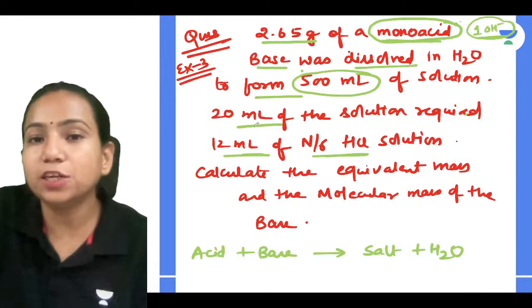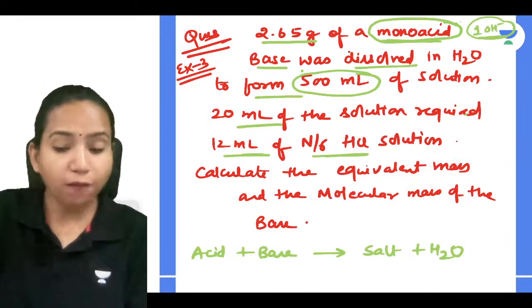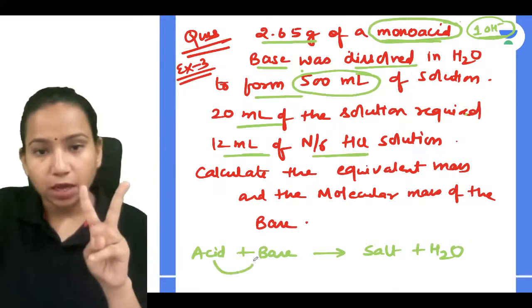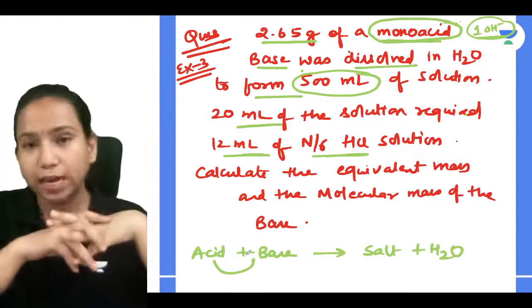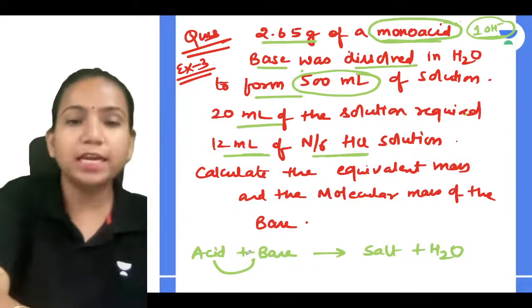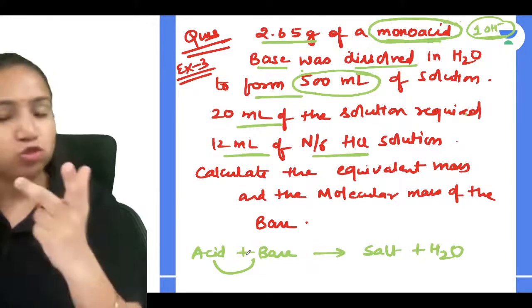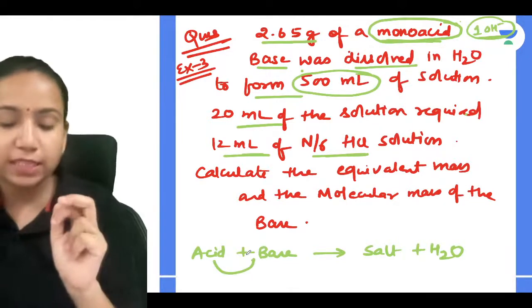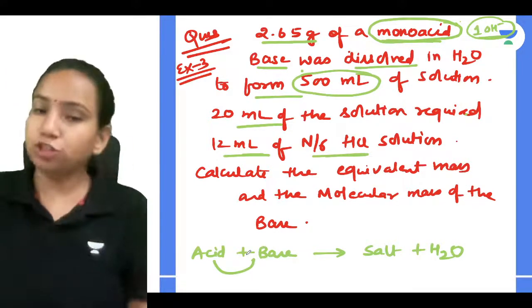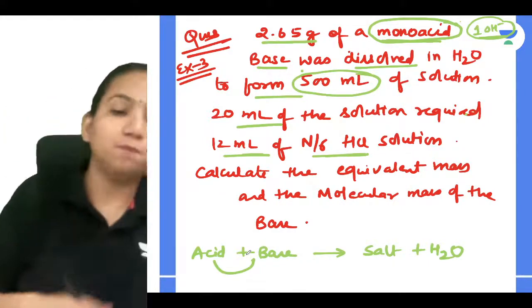So you are reacting your acid with the base, and when will they completely neutralize each other? When they both have the same concentration. If you have an acid concentration more than base, obviously it won't be able to neutralize it completely. If you have a base concentration more than acid, again it won't neutralize completely.